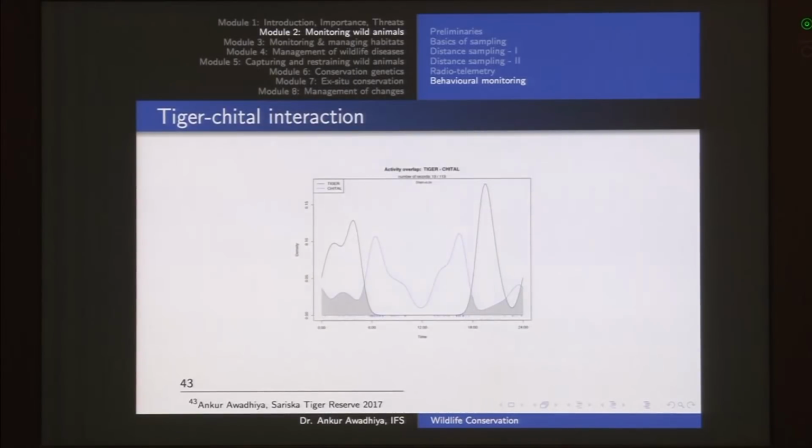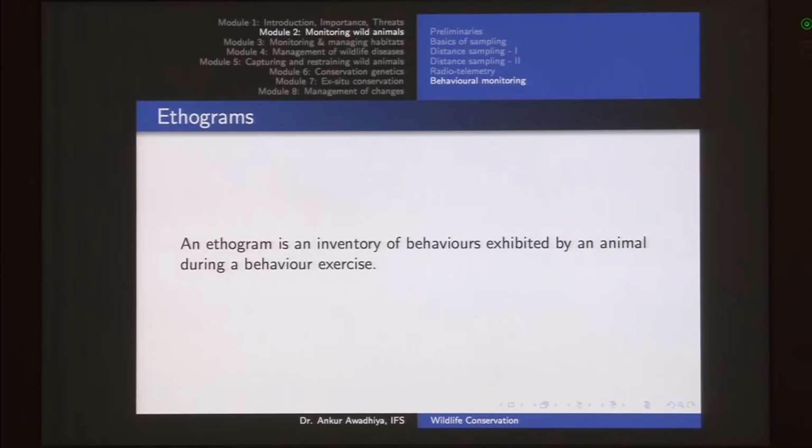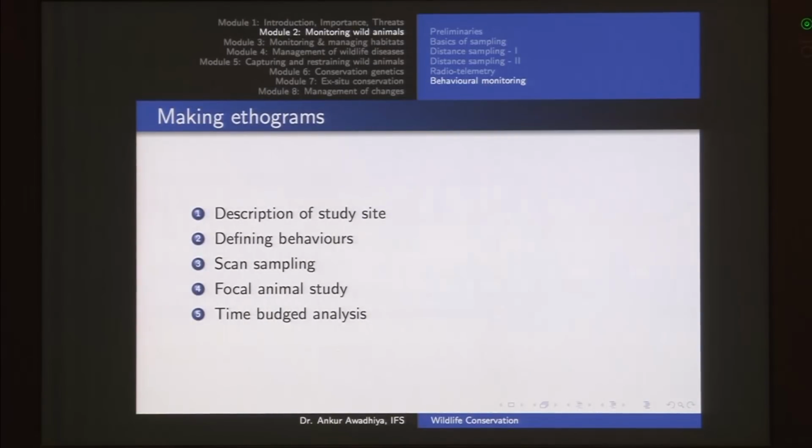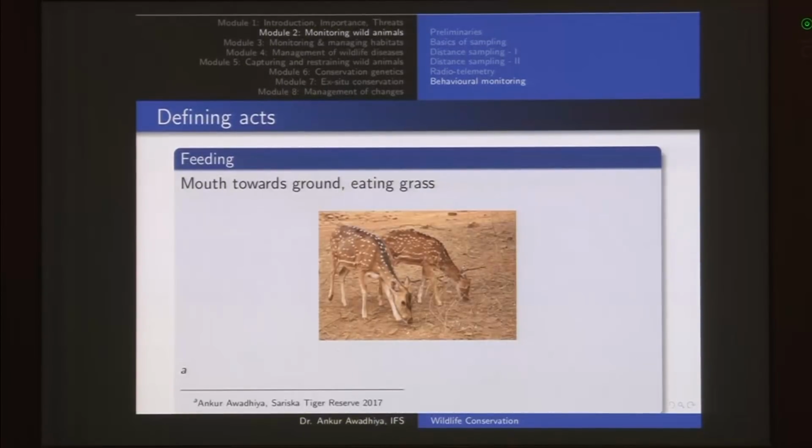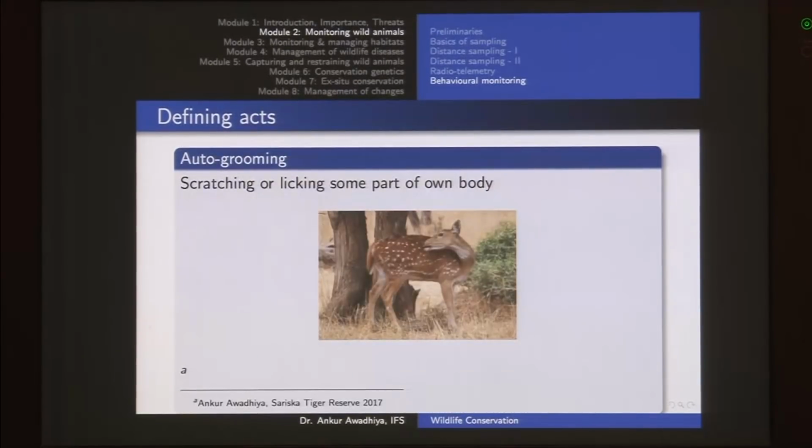We talked about activity patterns of different animals. Here we have a predator and a prey activity pattern. There is a very small amount of overlap between both of these, but if we look at two different predators, then there would be a higher level of overlap. Then an ethogram is an inventory of behaviors exhibited by an animal during a behavior exercise. And then we talked about two methods, one is scan sampling, one is a focal animal study. We defined a number of acts such as sitting, standing, walking, looking, feeding, running, auto grooming and allo grooming.